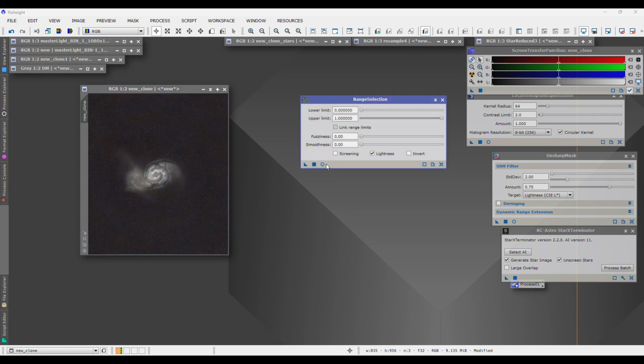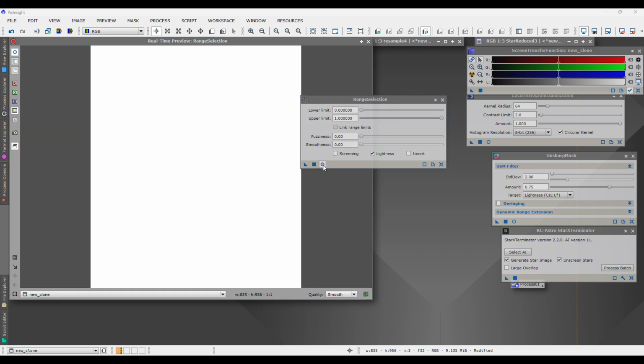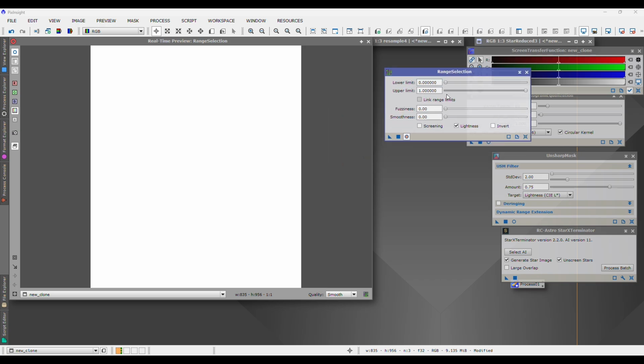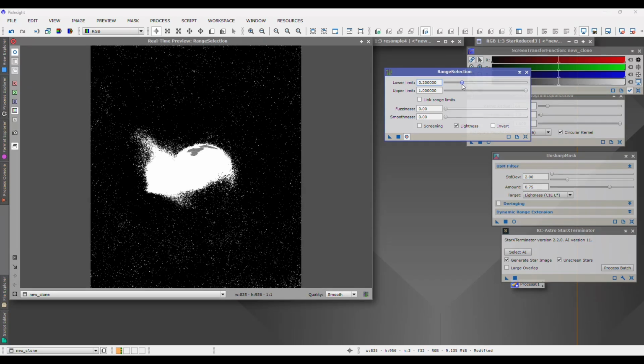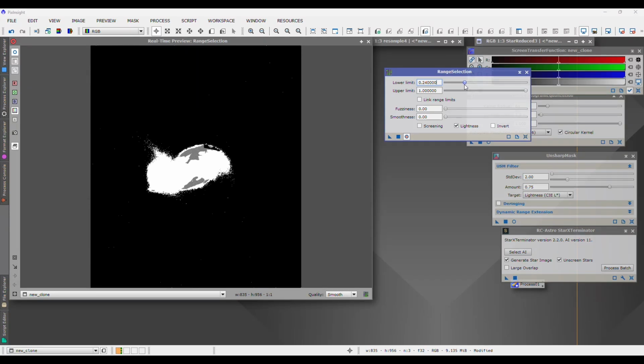So once you have the range selection tool open, go ahead and hit the preview button here, this little circle, and it pops up a preview of the image. And then we start to drag this top slider here over until we get to the rough outline of our main part of the image that we're wanting to focus on and basically hide from the rest of the defect map. So we've kind of selected the Whirlpool Galaxy here, as we can tell. That's kind of the rough outline of it.